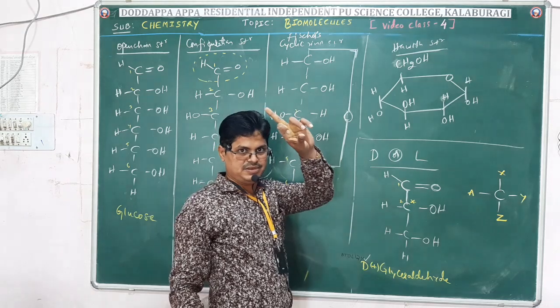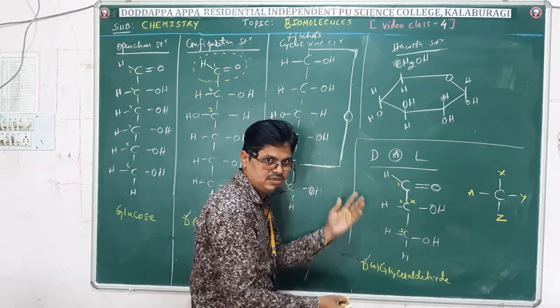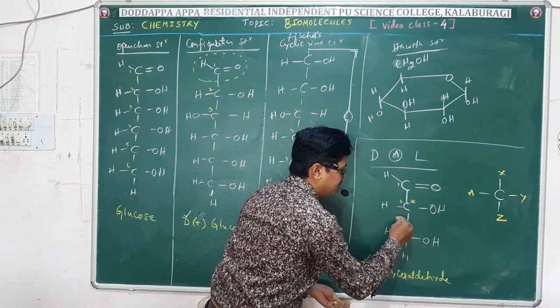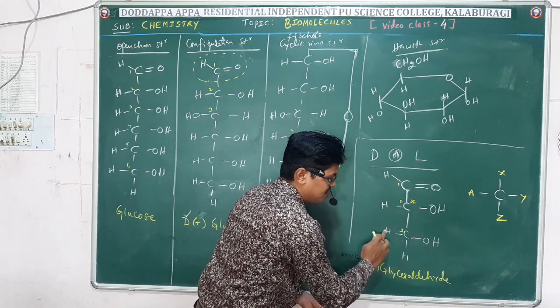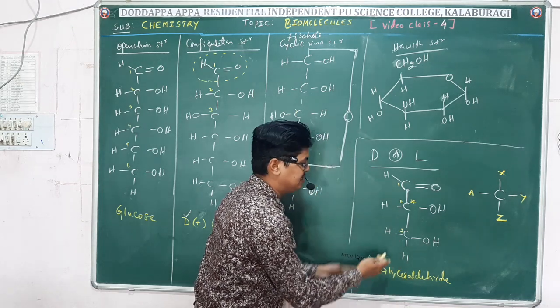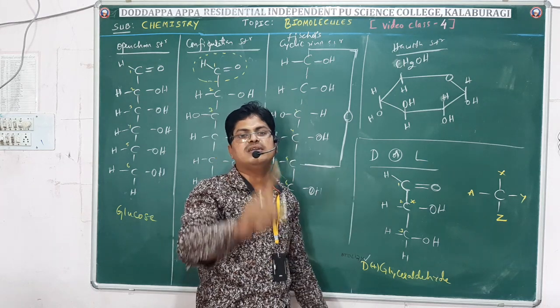One asymmetric carbon. Okay, then what about the third carbon? Third carbon, look at the valency. This is different, this is different, but these two are the same. Hence it is symmetric, not asymmetric. That means glyceraldehyde contains only one asymmetric carbon.